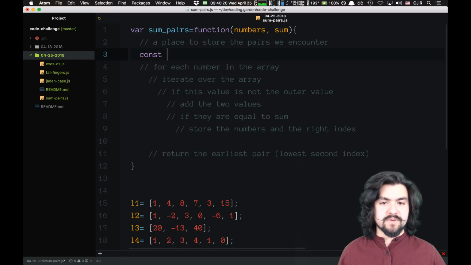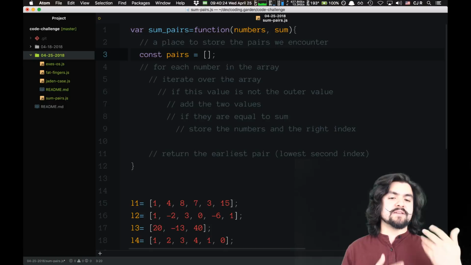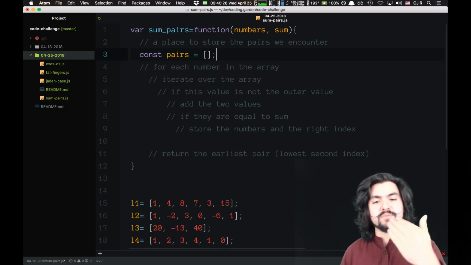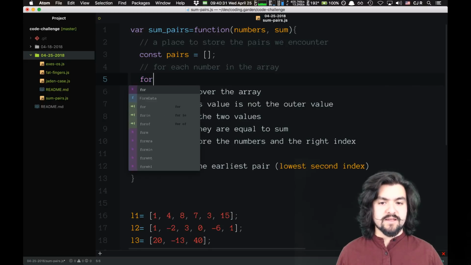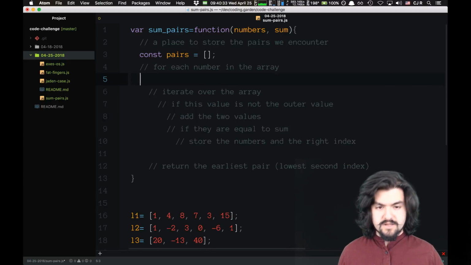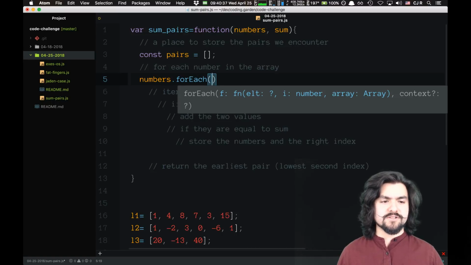So a place to store the pairs. So let's just say pairs is an array. So every time we encounter two numbers that sum up to the sum, we're going to push them into this array. Cool. So for each number in the array, let's do, I guess we could do a for each. Can we do a for each? We're going to do a for each.